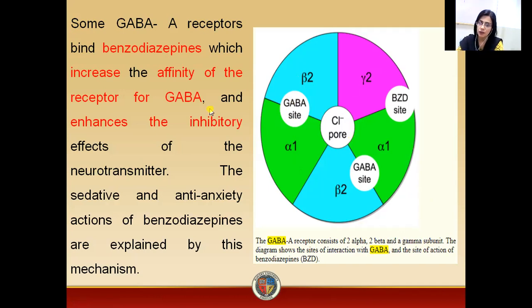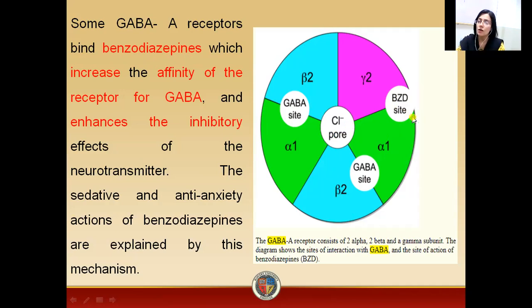Similarly, we have another drug, that is benzodiazepine, which is a sedative and anxiolytic drug, an anti-anxiety drug. So this drug binds itself to a site between the alpha 1 and gamma 2 subunits. This drug BZD, that is benzodiazepine, is a sedative. It binds at a site between the alpha 1 subunit and gamma 2 subunit. As a result of binding of this drug, there is also influx of chloride ions into the cell.